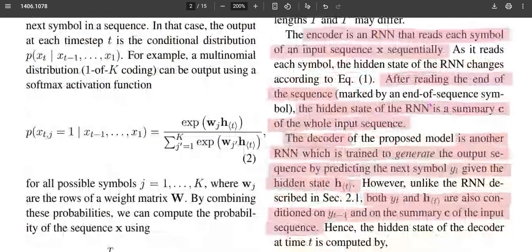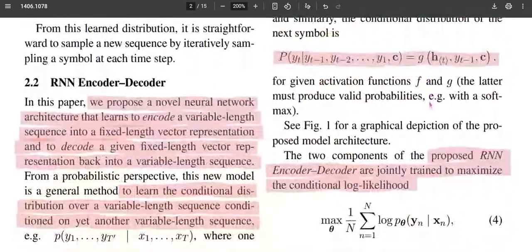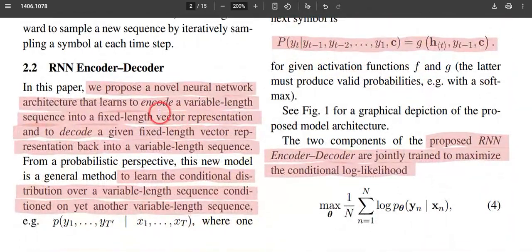As mentioned here, they proposed a neural network architecture which can encode a variable length sequence into a fixed constant length vector representation, and that is utilized to predict a variable length sequence based on conditional probability distributions, trained using the log likelihood estimate.